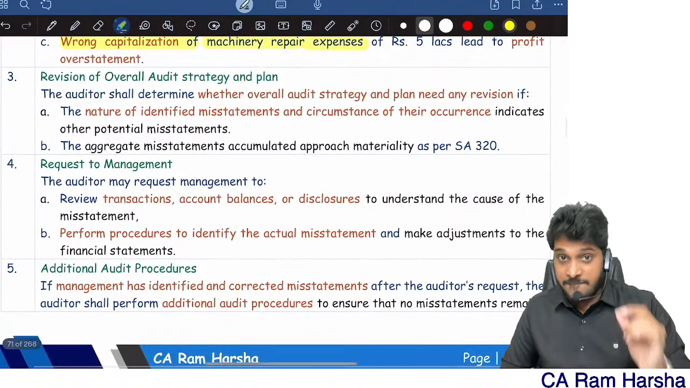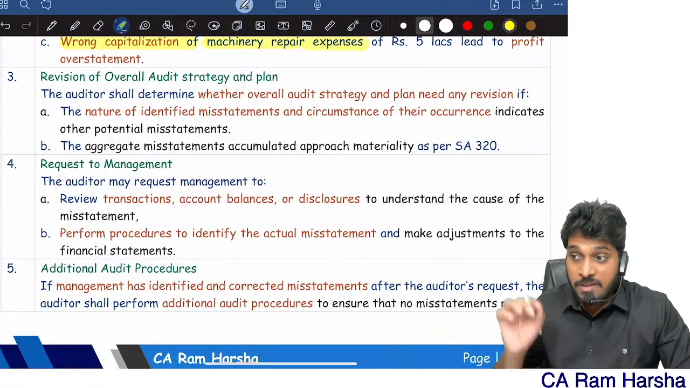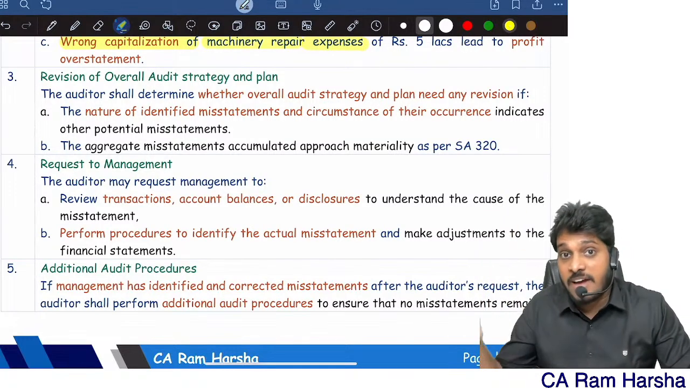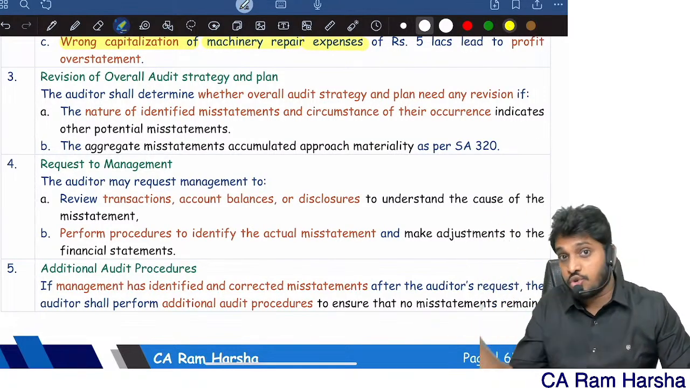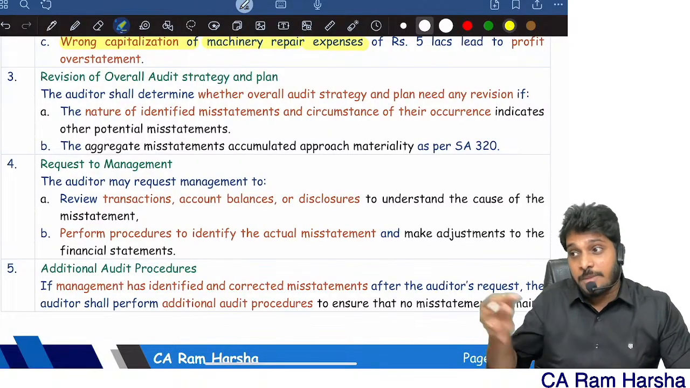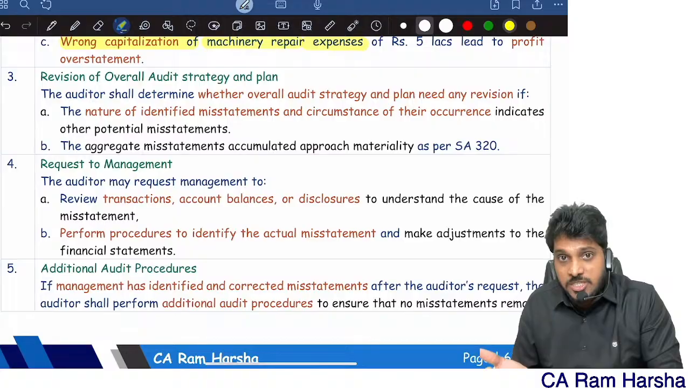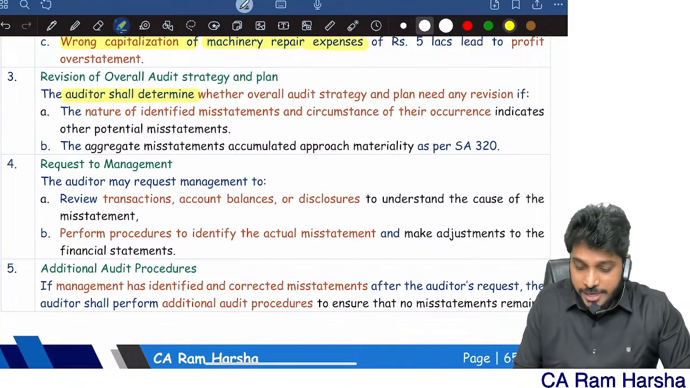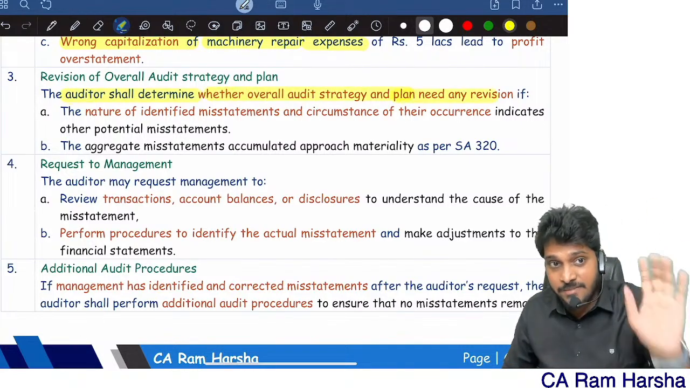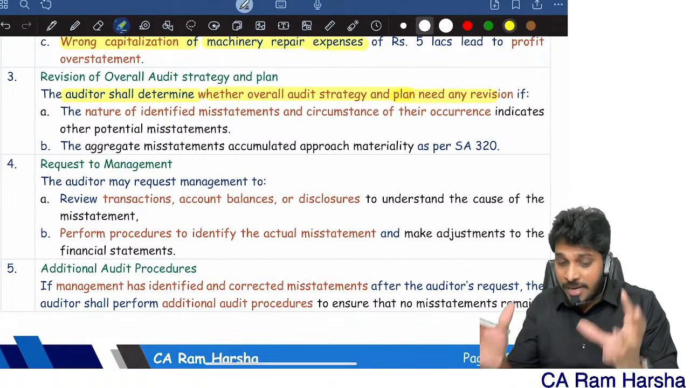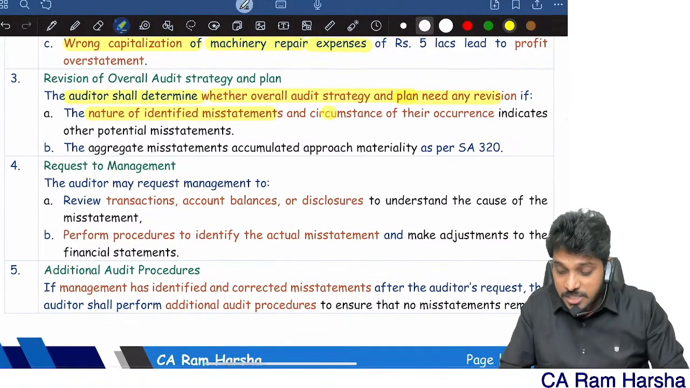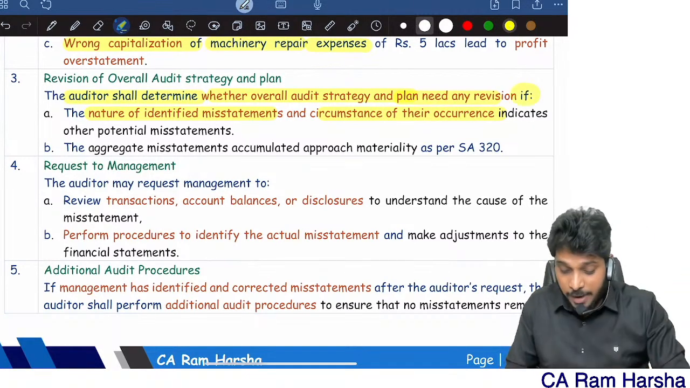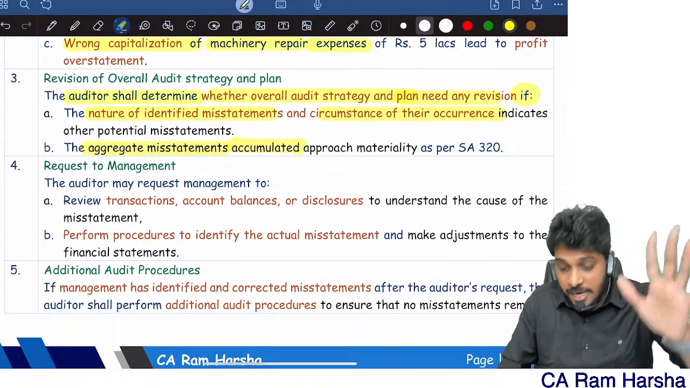Whenever we identify mistakes, we first interpret what the mistake is. Is it repetitive or non-repetitive in nature? We evaluate the nature of the mistake. Is it due to fraud or due to error? According to the type of misstatements, sometimes we will change our audit strategy and our audit plan. The auditor shall determine whether the overall strategy and plan need any revision because of the nature of identified misstatements and circumstances of their occurrence. And further, the auditor will change the strategy and plan if aggregate misstatements accumulated approach materiality.